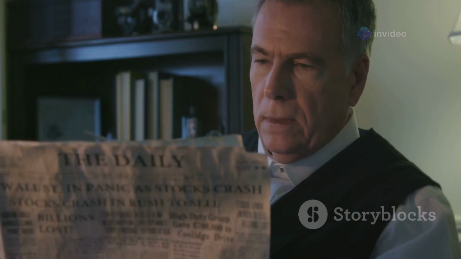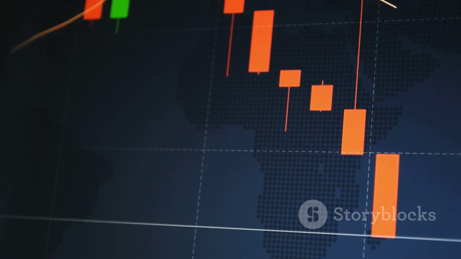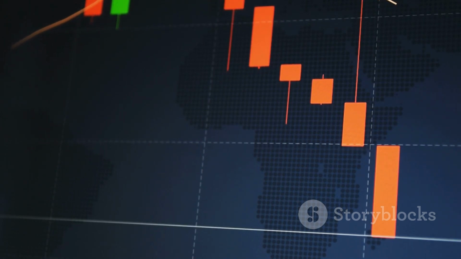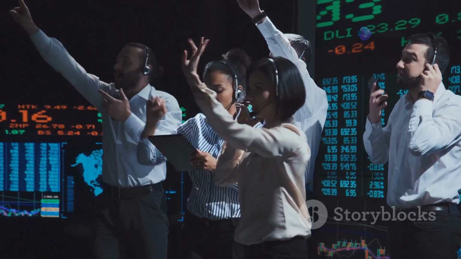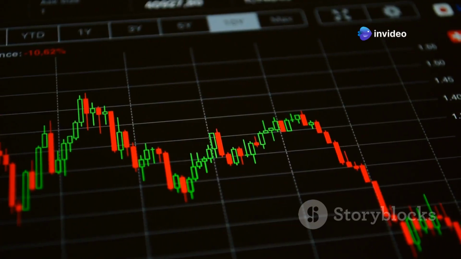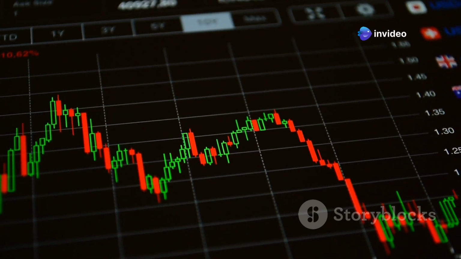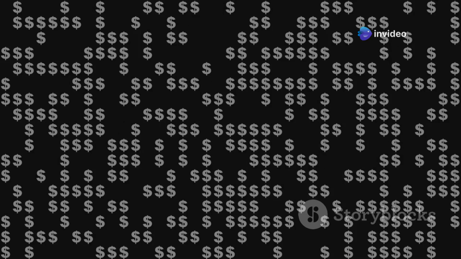Another factor is loss of confidence. If investors lose faith in the US economy, they may sell their dollar holdings. This selling can create a downward spiral. The dollar's value drops further as more people sell. This can become a self-fulfilling prophecy.